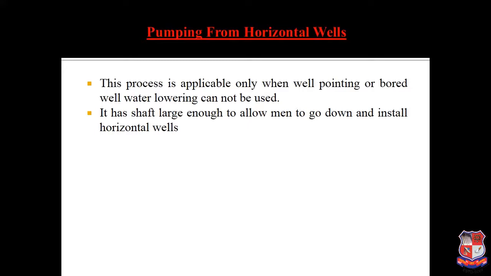There is a pumping level in the shaft also, which is required to remove the water, and then we require radial horizontal wells or rock, which means the amount of water flow can be found out by this particular method.